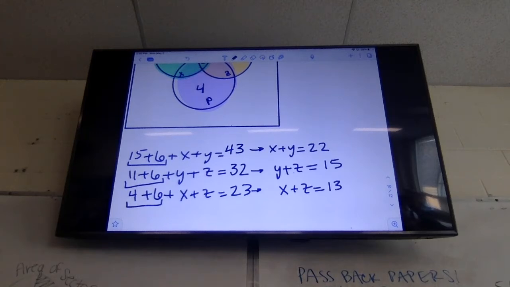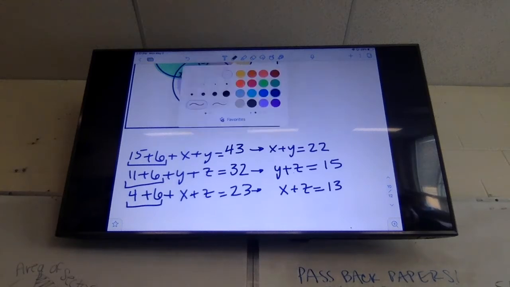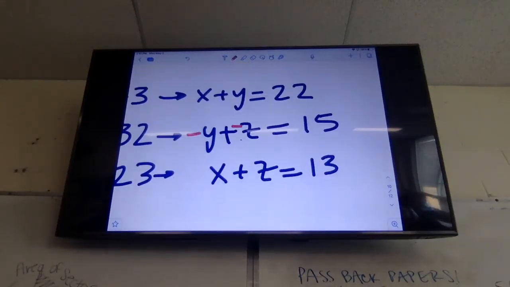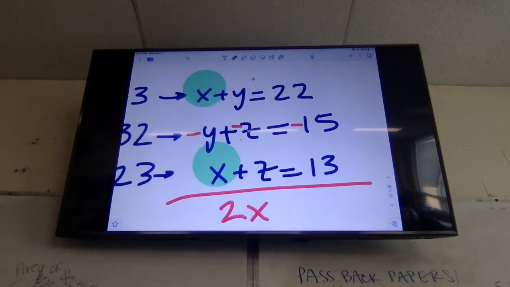What do I do now? Good. Make one of them negative. I like my second equation because that gives me X first. And then I'm going to combine them all. So I'm adding all of those up. X plus X is going to be 2X. The Y's cancel, the Z's cancel.